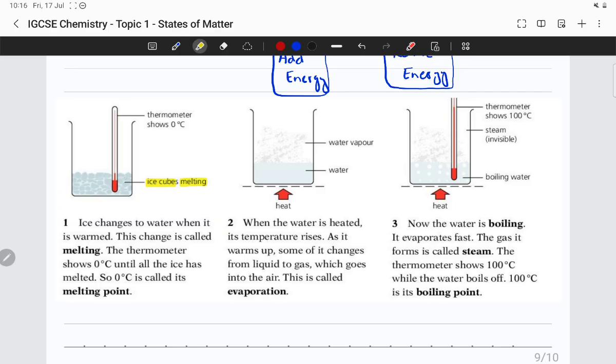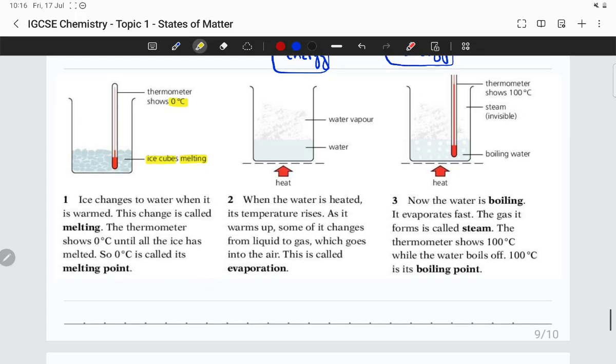You put a thermometer here. As long as ice is there, the temperature would be 0 degrees Celsius. All right? So remember that. We will come back to this point in the future, probably in the next video. Ice changes to water when it is warmed. But now you might be thinking, if I just put ice in a beaker or in a jar or in a glass, even if I don't warm it, the ice starts melting.